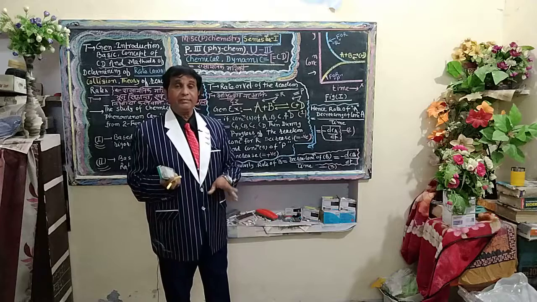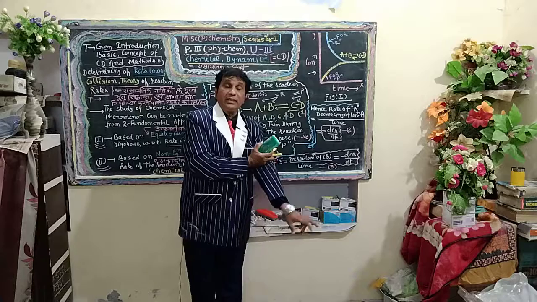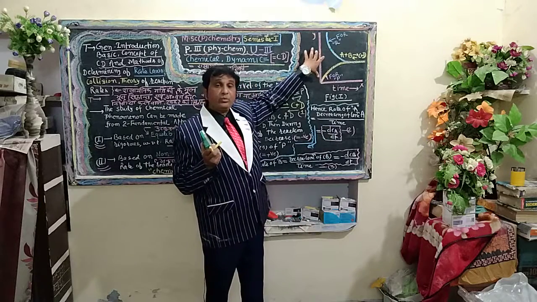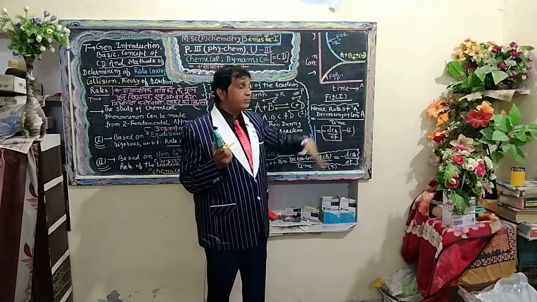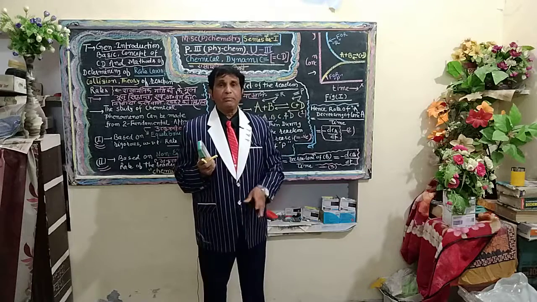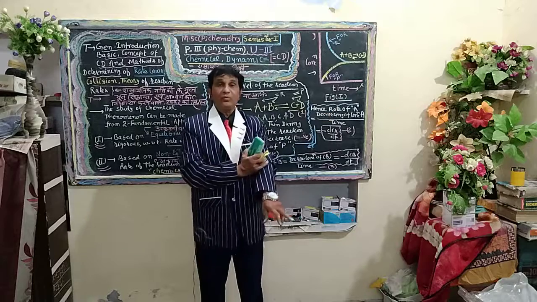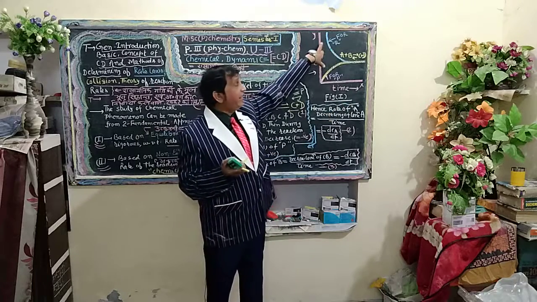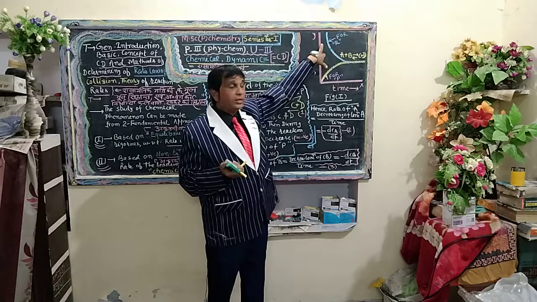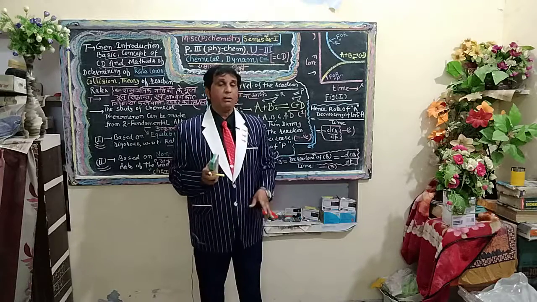When a kinetic curve is plotted between concentration and time, concentration is chosen as the ordinate, I mean to say on the y-axis, and time as the abscissa on the x-axis. The shape of such a kinetic curve is shown in figure 1, in which at initial time t equals 0, the concentration of the reactant starts from the peak point, from the maxima point.